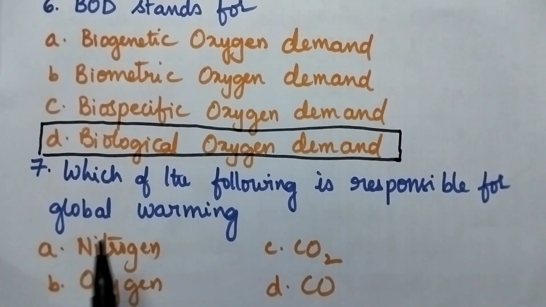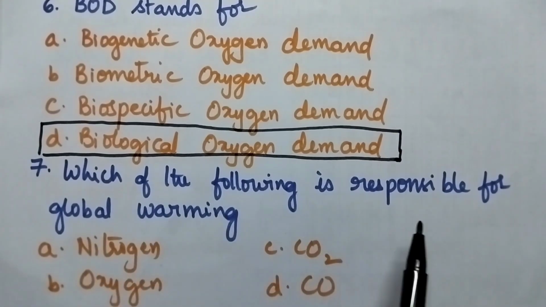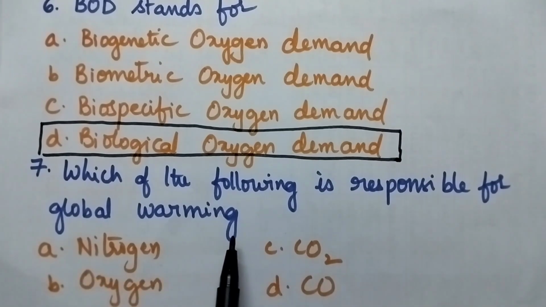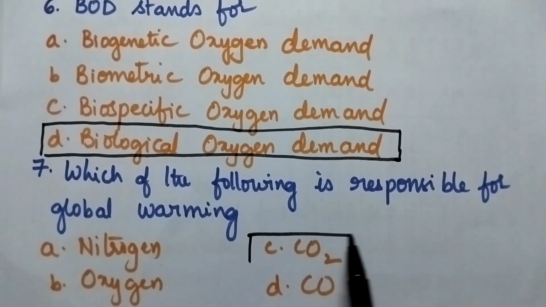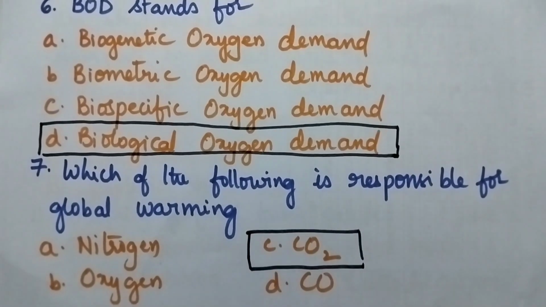Question number 7. Which of the following is responsible for global warming? Option A nitrogen, B oxygen, C carbon dioxide, and D carbon monoxide. Option C carbon dioxide is the right answer.